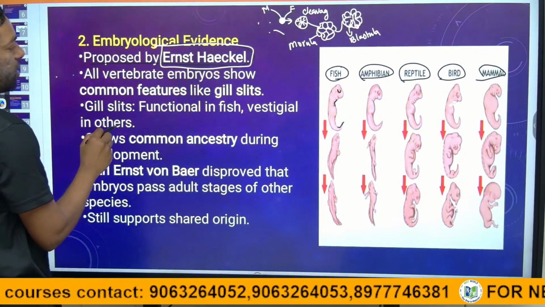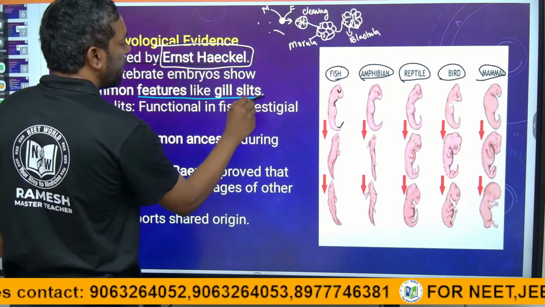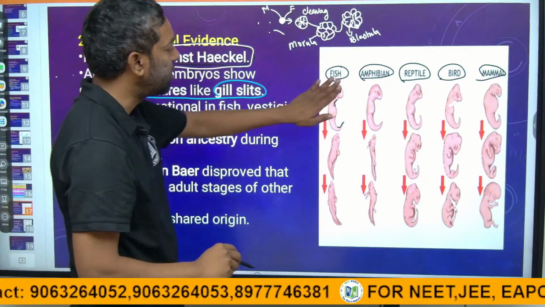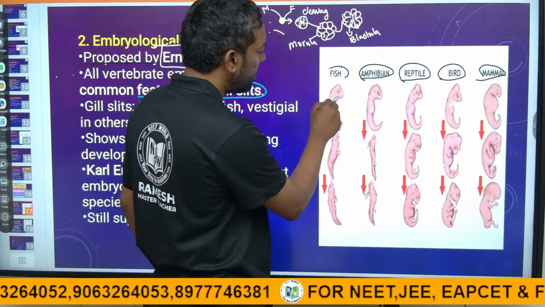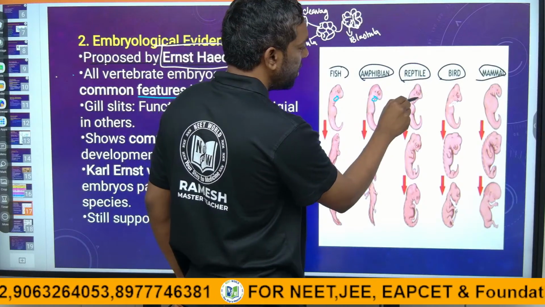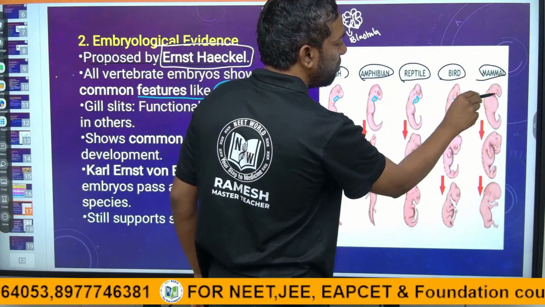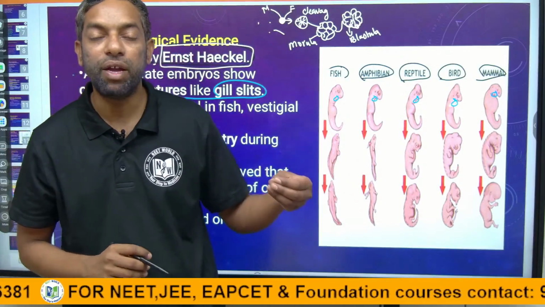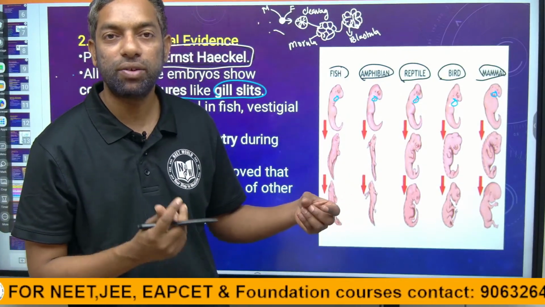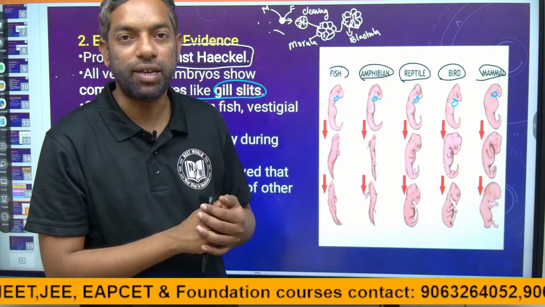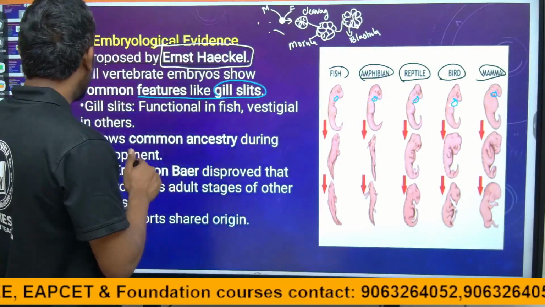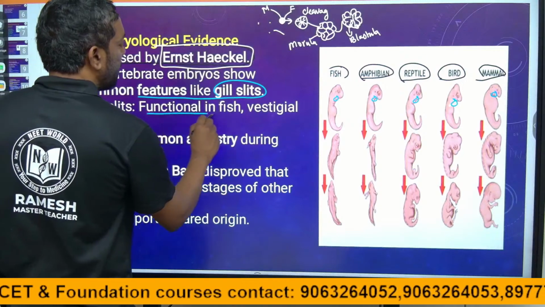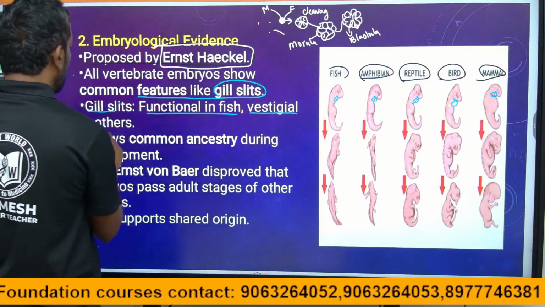It shows common features like gills. Gill slits, just look at this, guys. This is the gill slits here, and in mammals also there are gills during the development of the embryo. In humans also there are gills in the embryonic stage. The gill slits are the same. They are functional in fish but vestigial in others.